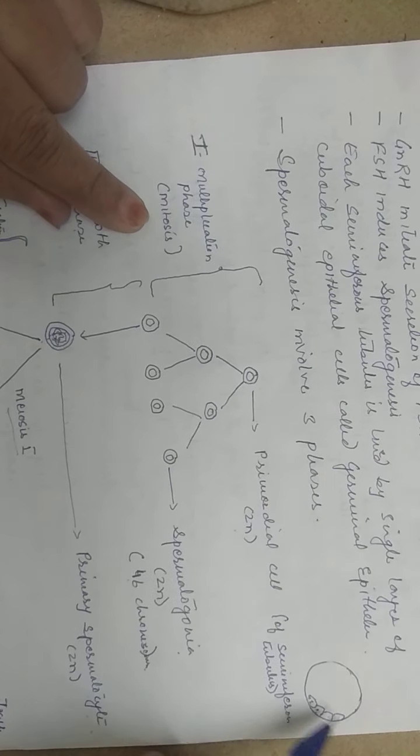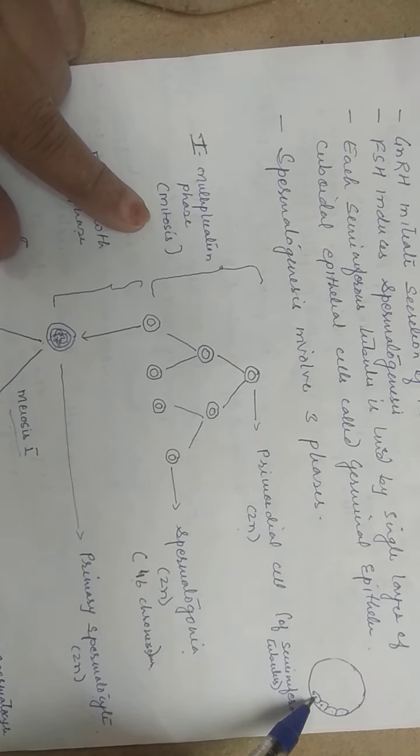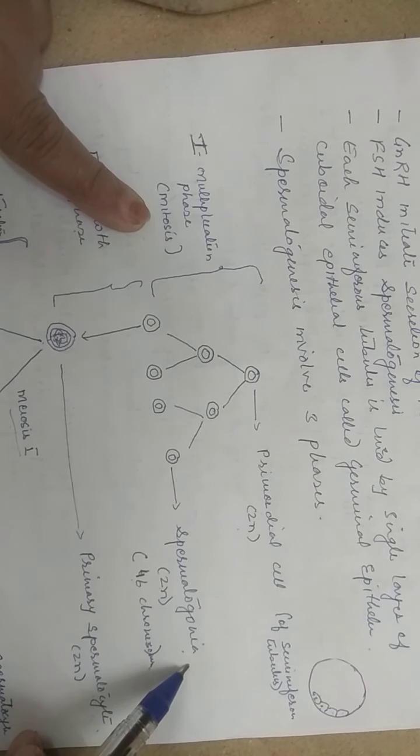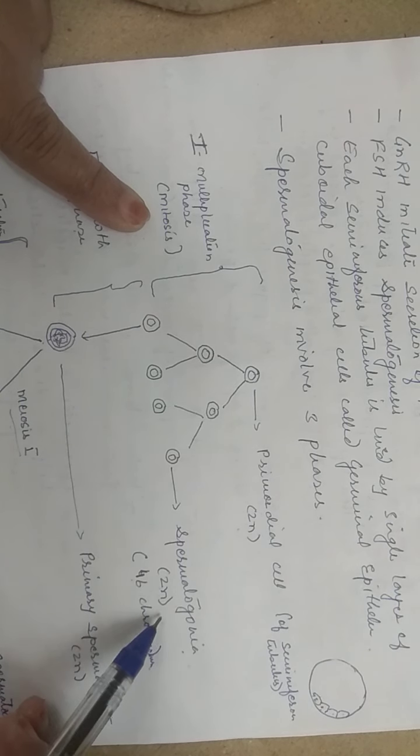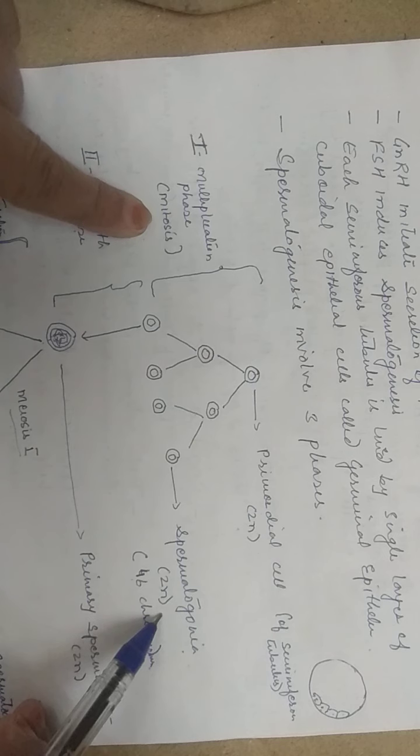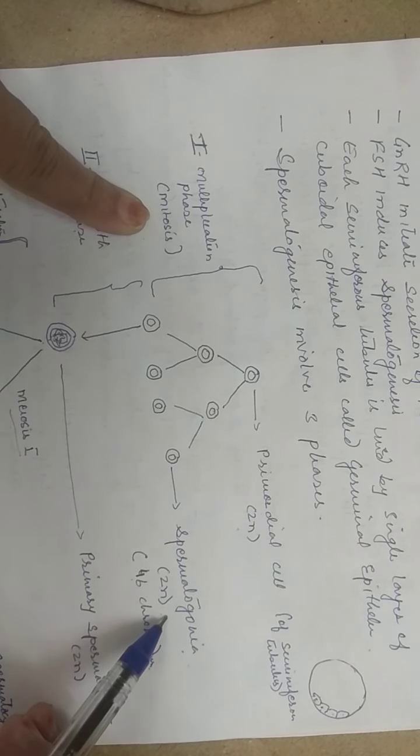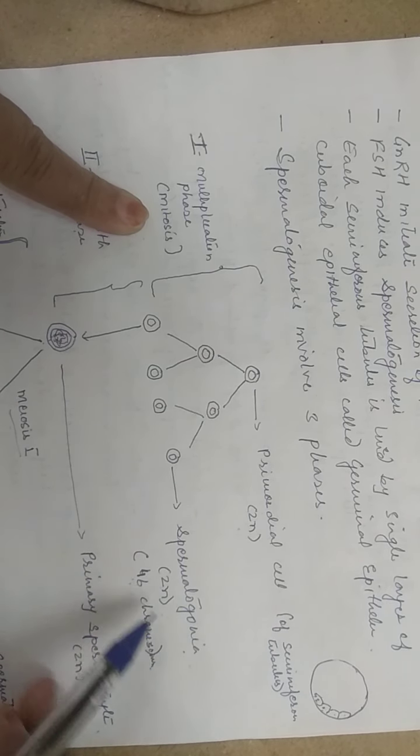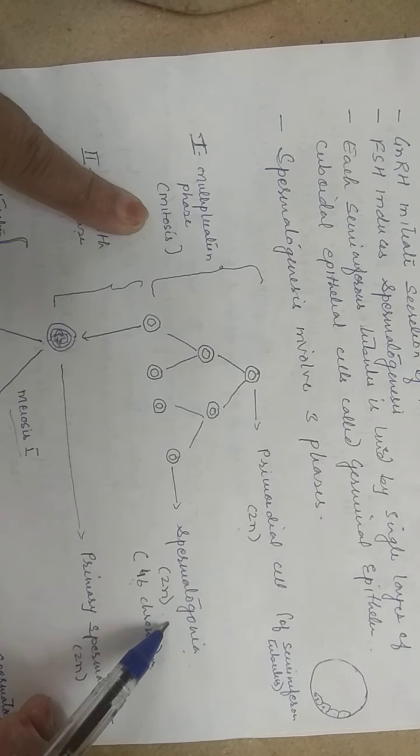In the multiplication phase, this germinal epithelial or primordial cell undergoes mitosis many times and produces many cells from one cell, and those cells are called spermatogonia. Since it is undergoing mitosis, there is no reduction of the chromosome number. The chromosome number remains the same, that is 46, and the cells are still diploid.